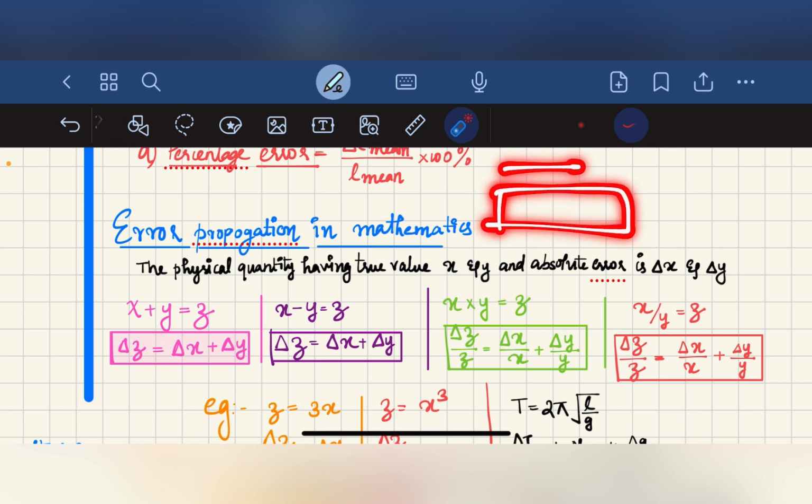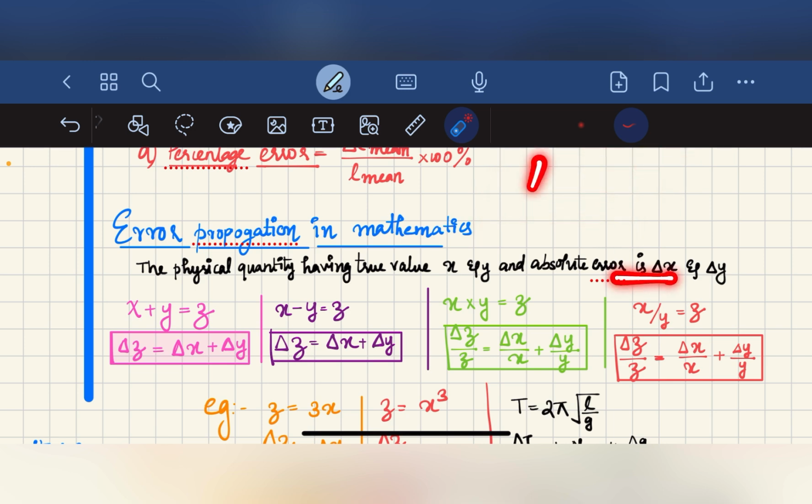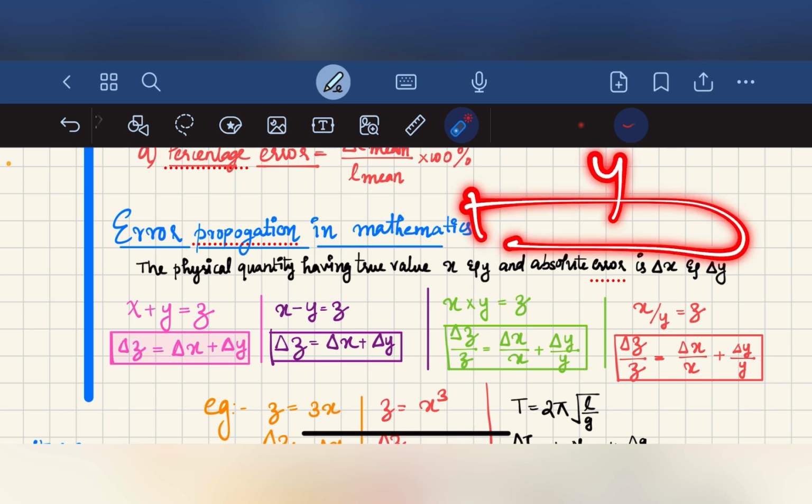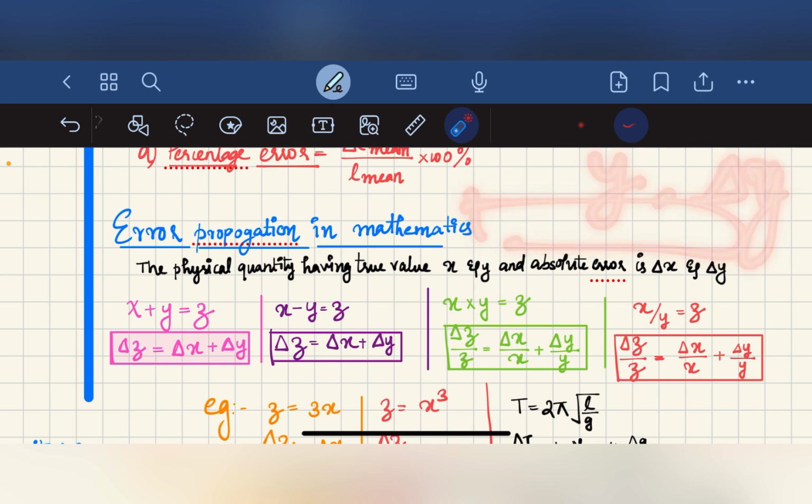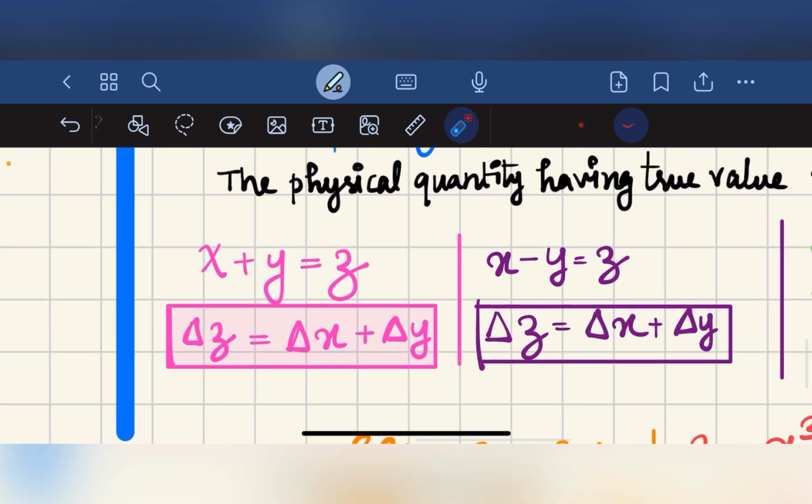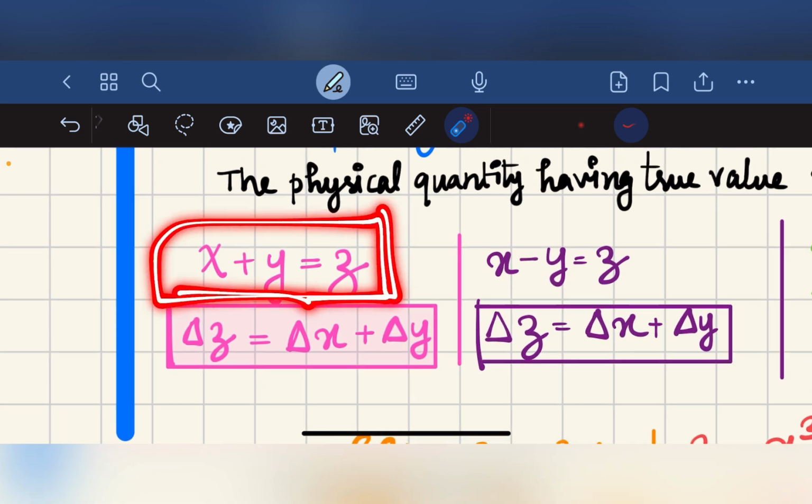The first rod measures x, and the absolute error in it is delta x, and the second rod measures y, with absolute error delta y. Suppose we have to add these quantities.